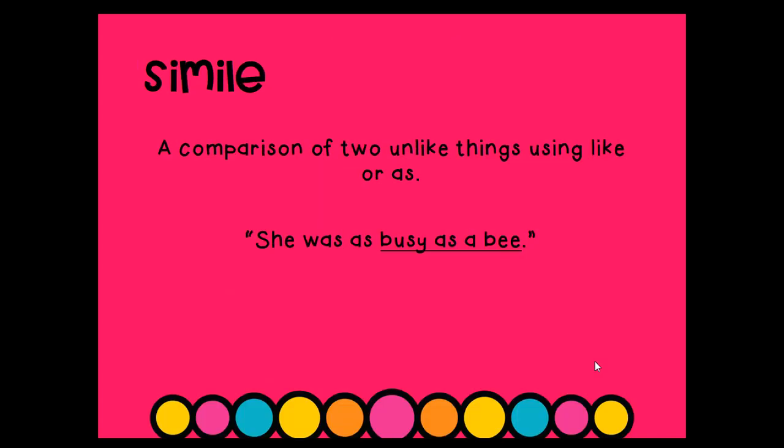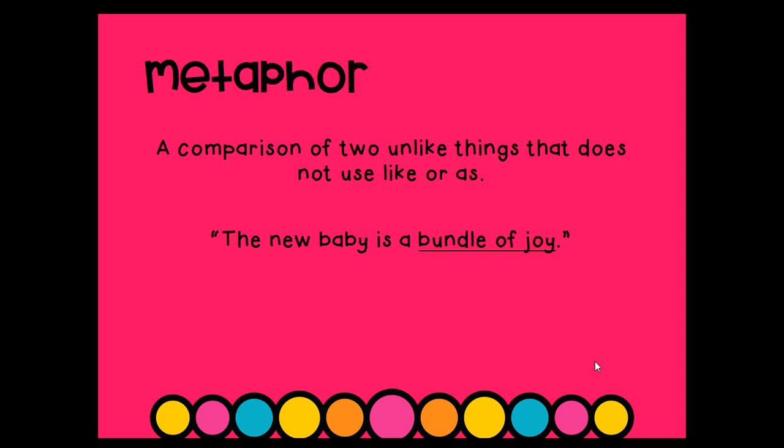A simile is a comparison of two unlike things using like or as. An example of this is, she was as busy as a bee. A metaphor is a comparison of two unlike things that does not use like or as. An example of this is, the new baby is a bundle of joy.